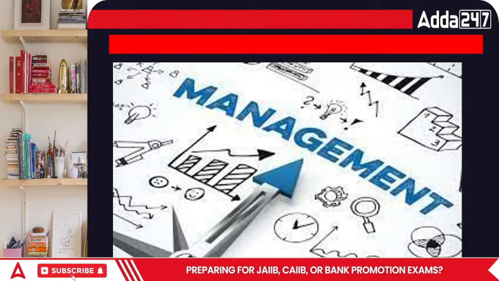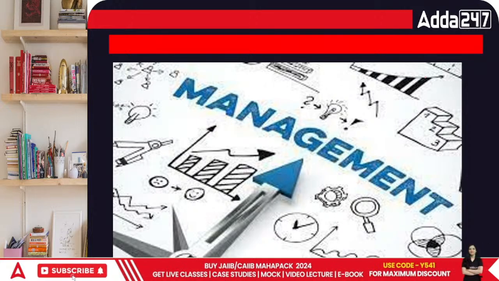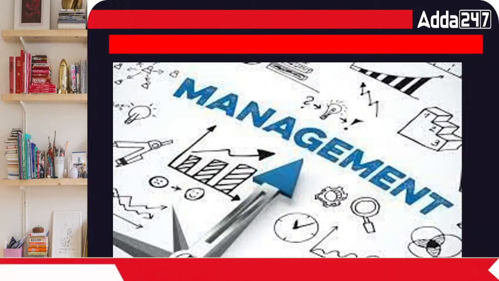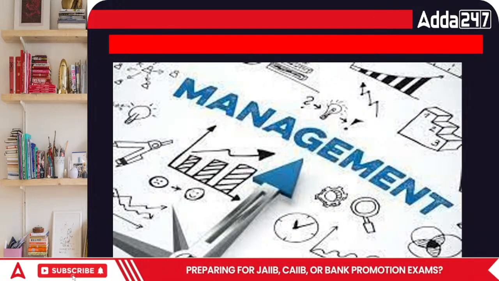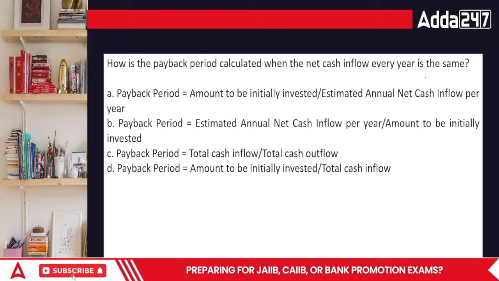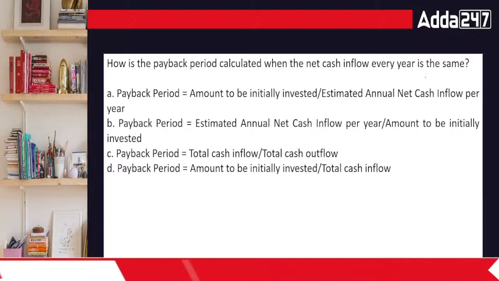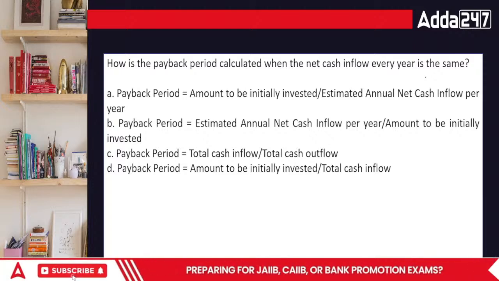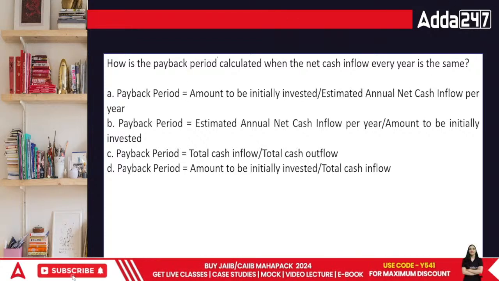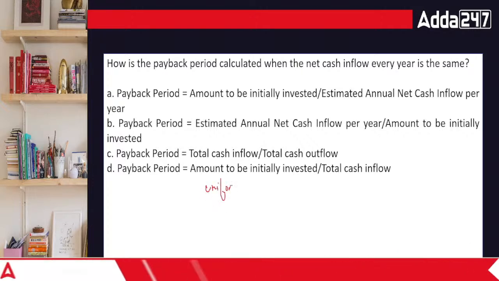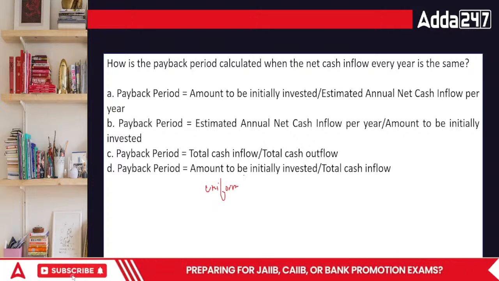This is the next part that is related to the area of not only management, but I'm covering multiple areas. So let's go ahead and talk about it. This is a part of module B. How is the payback period calculated in the net cash inflow? Every year is the same. This is called uniform cash flows, everyone.